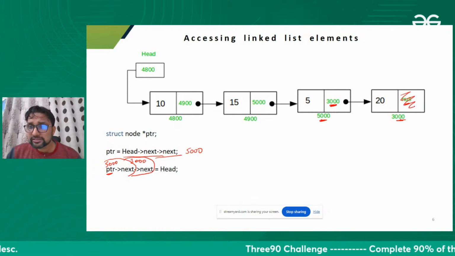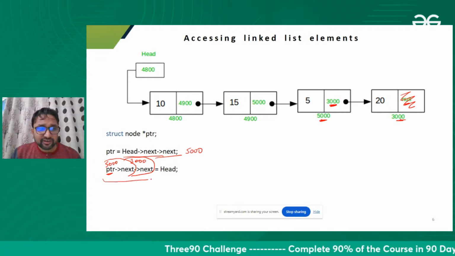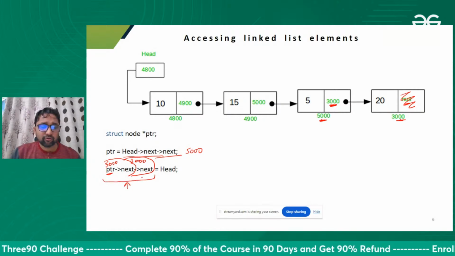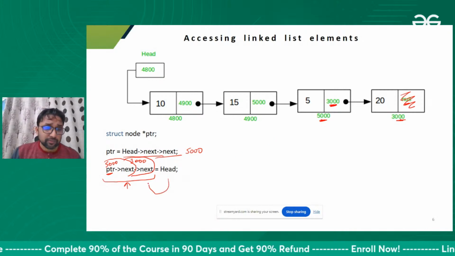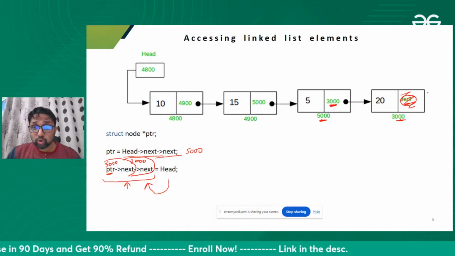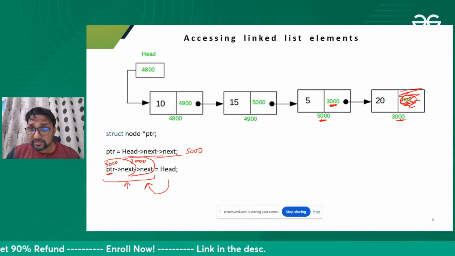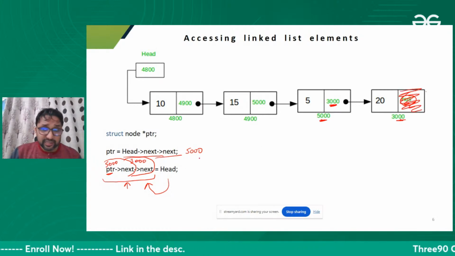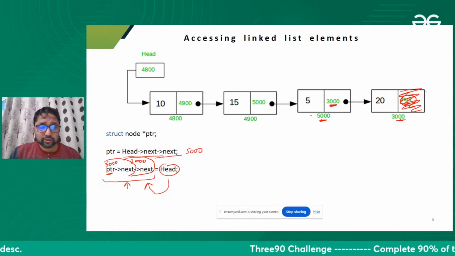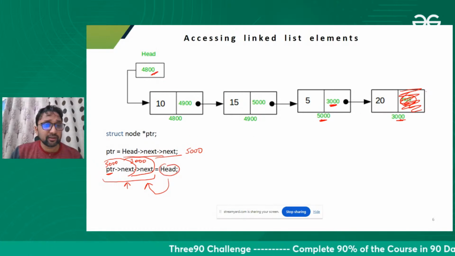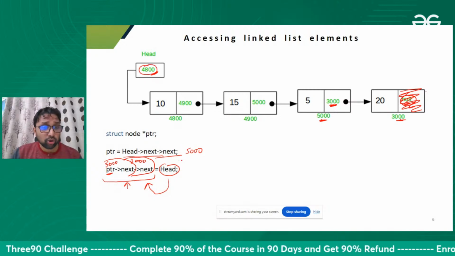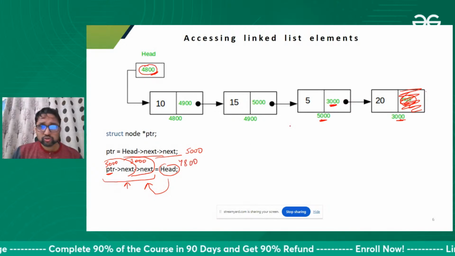This part is at the left hand side. Whenever I'm at the left hand side of a statement, I will store some data at that place. I'm not accessing null over here. I'm talking about this space, this area. In this area I'm storing the value of the head, which is 4800.